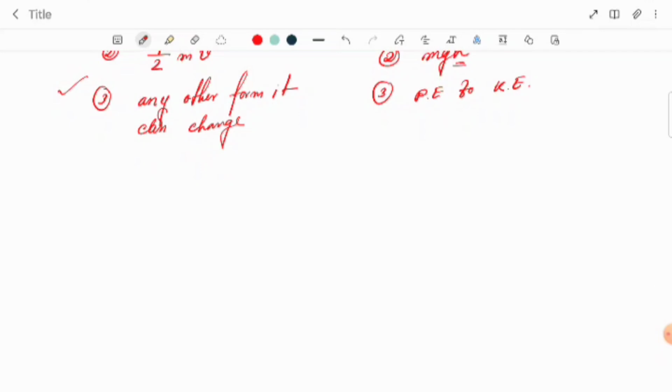Here one thing is there, that after this you'll get different forms of energy, and there is the conversion of energy.